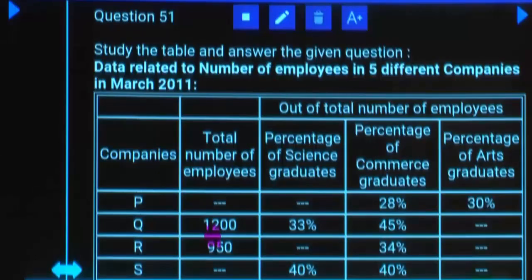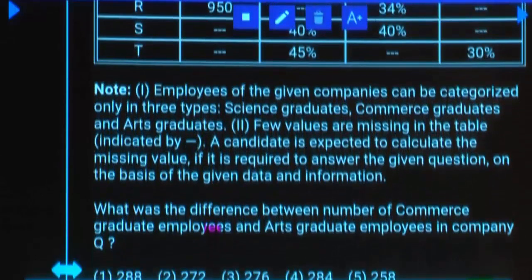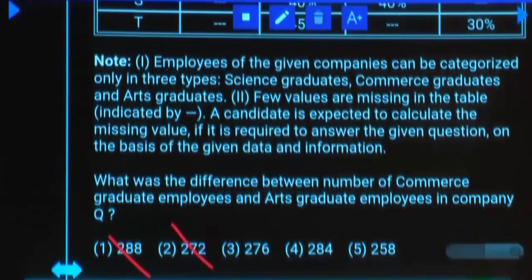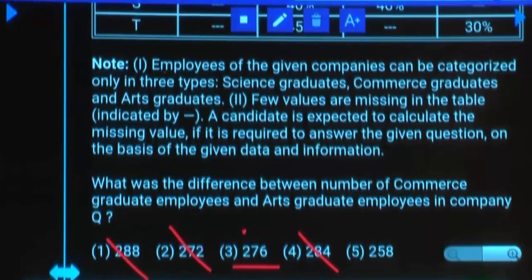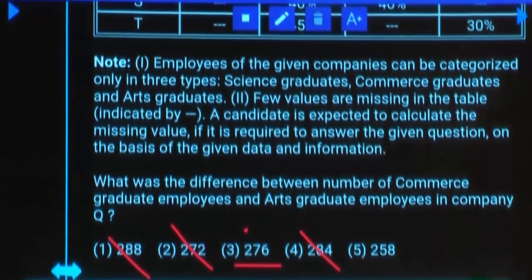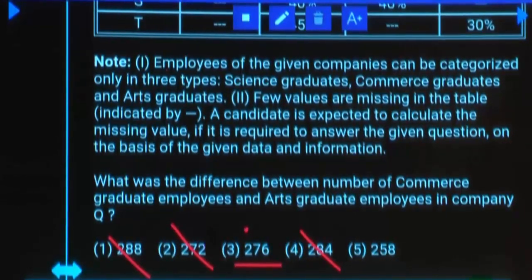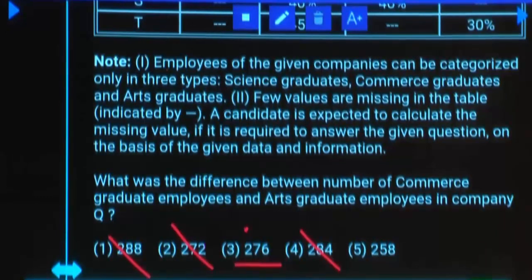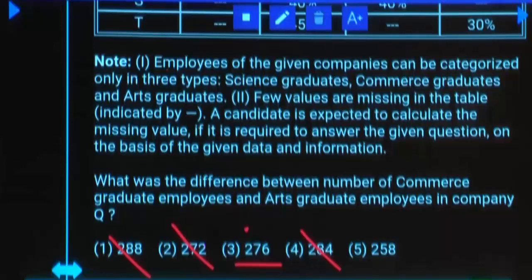First option is 9 multiple. Can it be your answer? Second one? Third one? It can be your answer, hold it. Fourth option? Fifth option? Yes. Now verify last digit. 23% of which number? 1% is 12. 23% of 1200 in the sense 23 into 12. Am I right? 23 is ending with 3. 12 is ending with 2. 3 into 2 ends with.